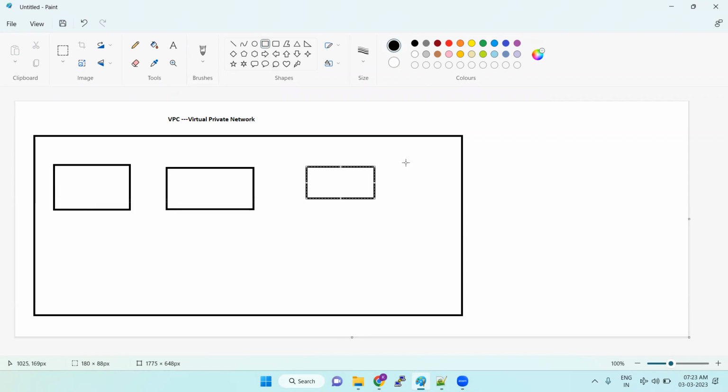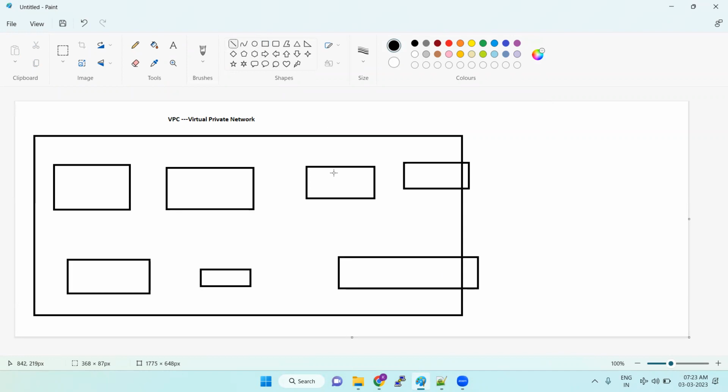VPC. Okay, so VPC is nothing but a virtual private network. We will talk about what exactly a virtual private network is. So in that network, what will happen? We have how we are defining the classrooms, all these things. So inside the network, we have sub networks. These networks we are going to call subnets. Okay. So subnet A, subnet B, subnet C, like that.